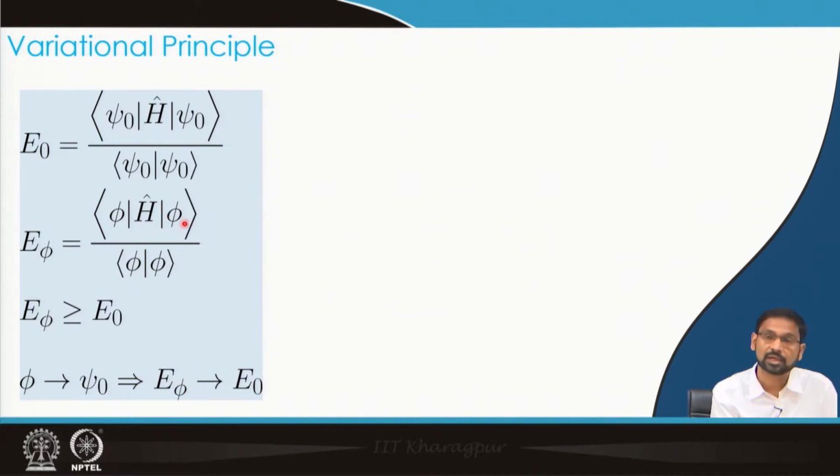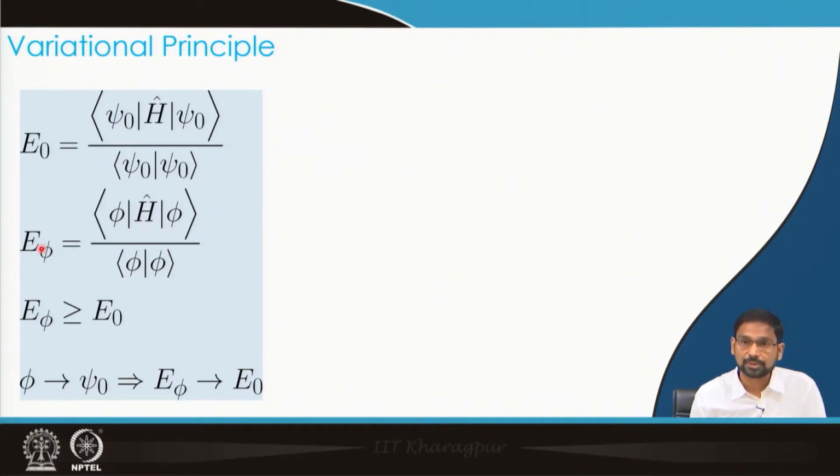One is the energy integral corresponding to the Hamiltonian of the system, and the other is the overlap of the trial function. If my trial function is normalized, then I do not have to worry about this term. I simply have to look at this energy integral. By evaluating this, I obtain this E phi.